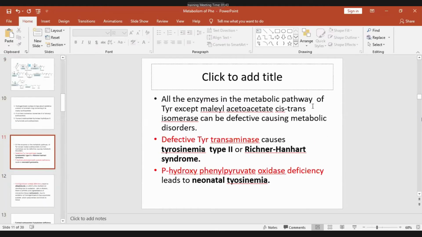All the enzymes in this metabolic pathway of tyrosine, except maleylacetoacetate cis-trans isomerase, can be defective, causing metabolic disorders. Defective tyrosine transaminase causes tyrosinemia type 2. So that is the first enzyme. Then para-hydroxyphenyl pyruvate oxidase deficiency leads to neonatal tyrosinemia.